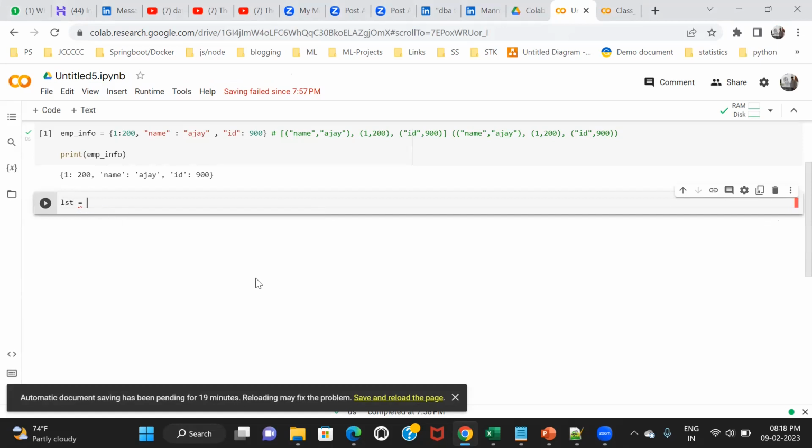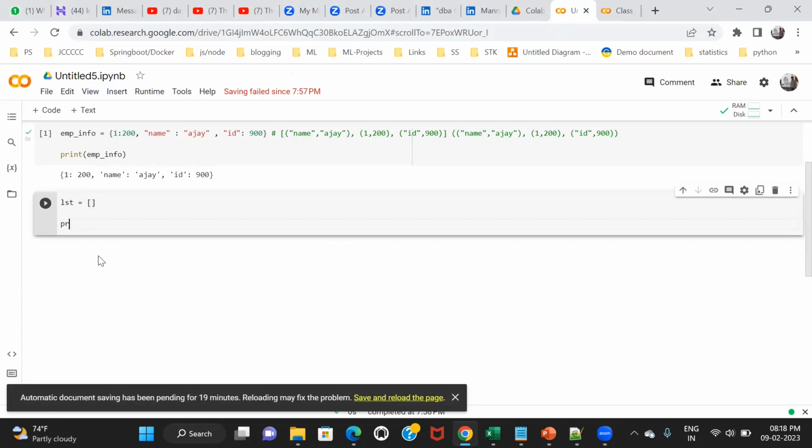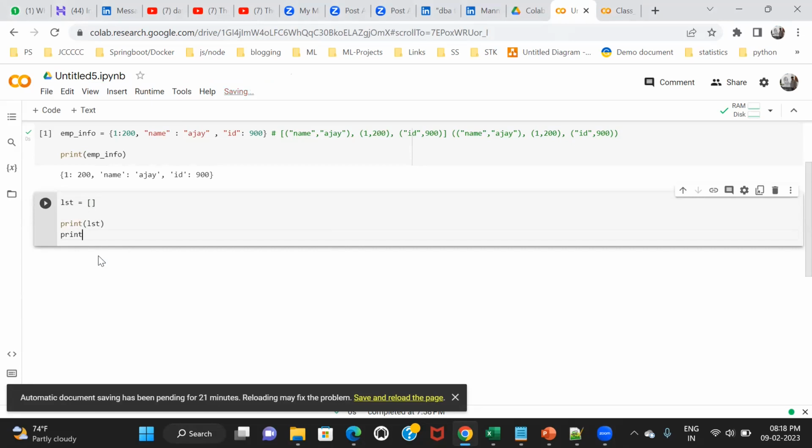And then you create a square bracket. So this becomes a list. You just print it, print LST. And if I want to get the type of data, then use the type function, type of LST. So it will be a list.